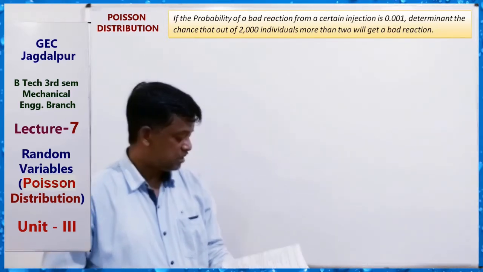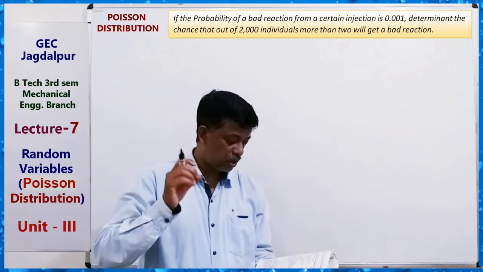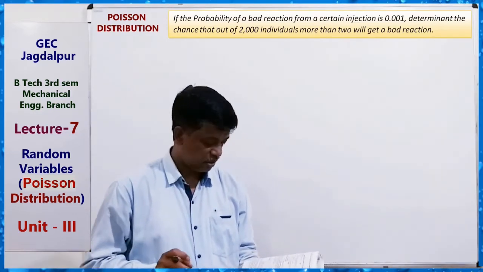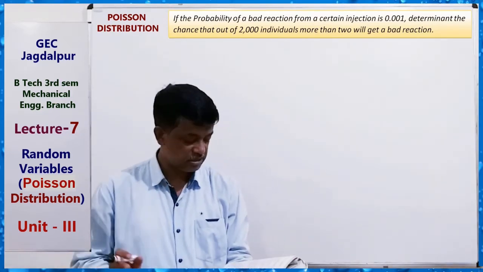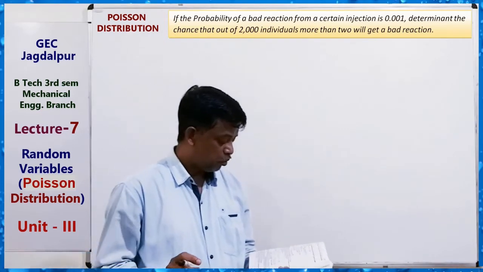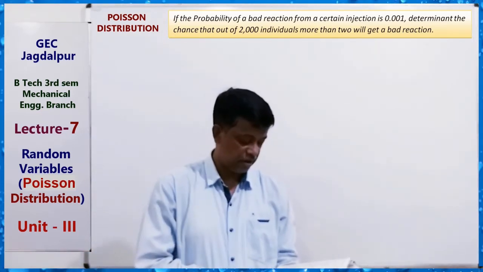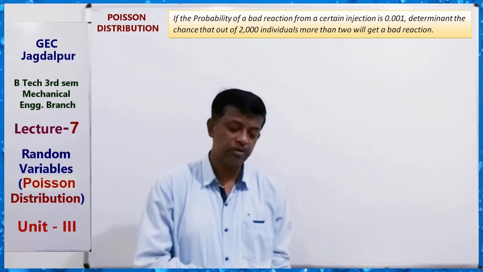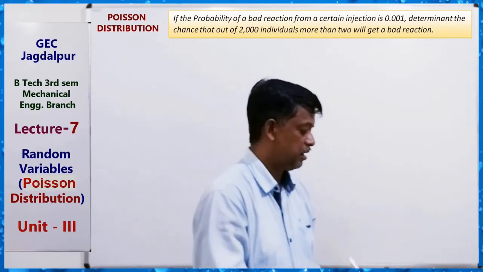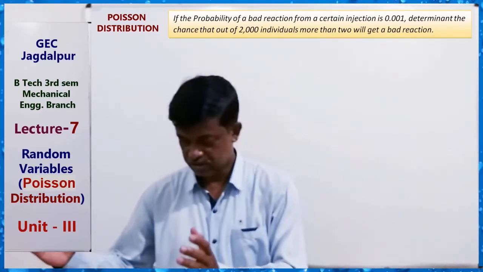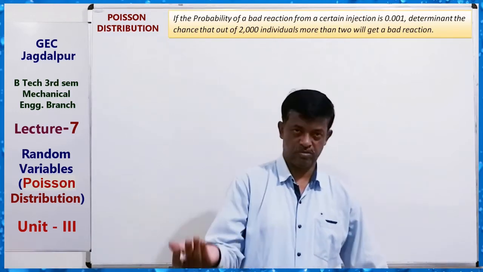Determine the chance that out of 2000 individuals, more than 2 will get a bad reaction. Means out of 2000, more than 2 chance.